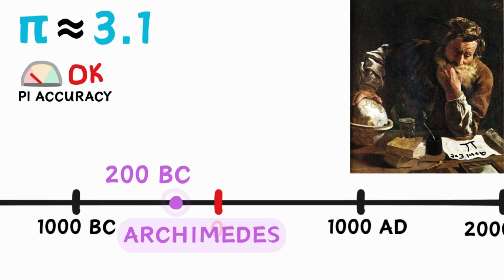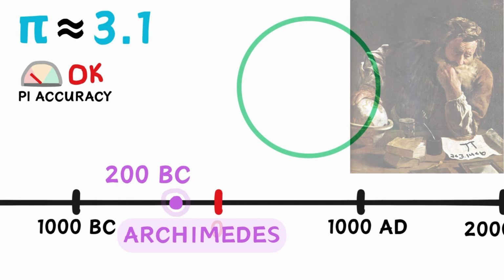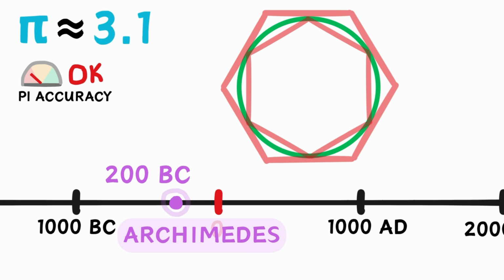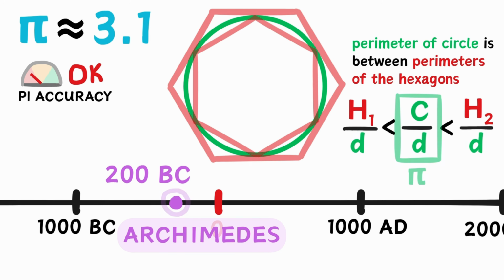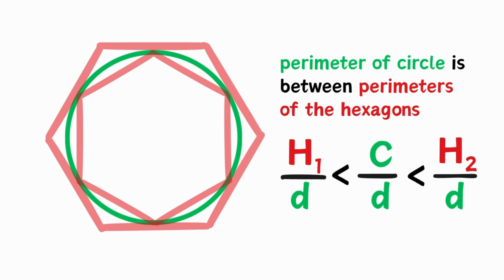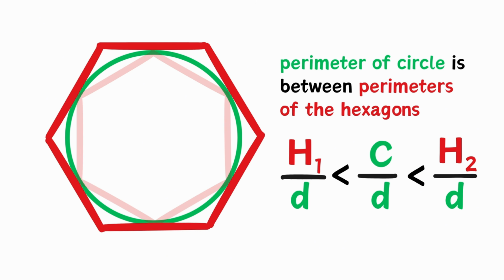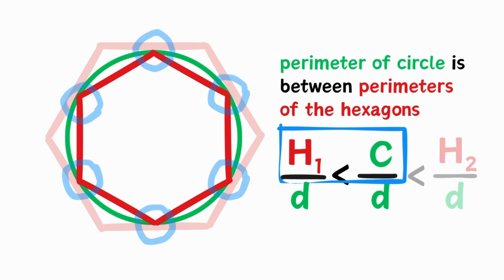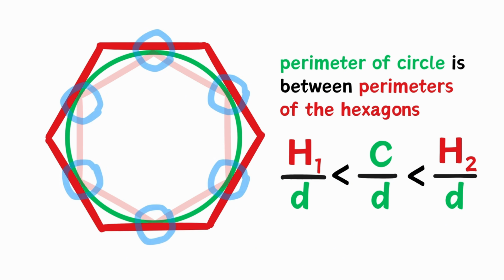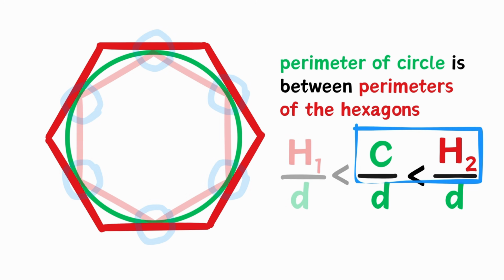But then Archimedes came along. Archimedes made one of the most famous breakthroughs in estimating pi. By trapping a circle between 2 polygons, he was able to use the method of exhaustion to narrow down the possibilities for the circumference of the circle, and therefore create bounds for pi. To visualize Archimedes' idea, start with 2 hexagons, one inside the circle and one outside. The inner hexagon touches the circle at only 6 points, so its perimeter is smaller than the circle's circumference, while the outer hexagon slightly encloses the circle, making its perimeter larger than the circumference.